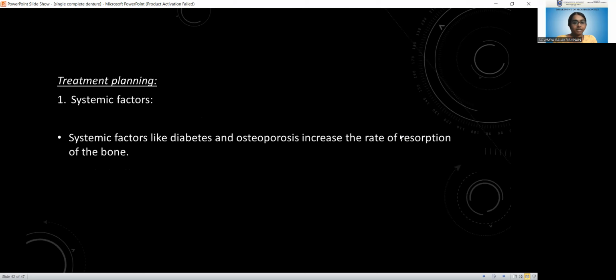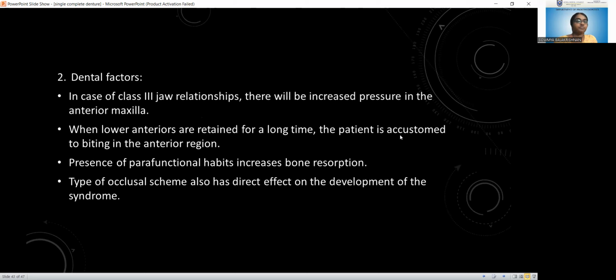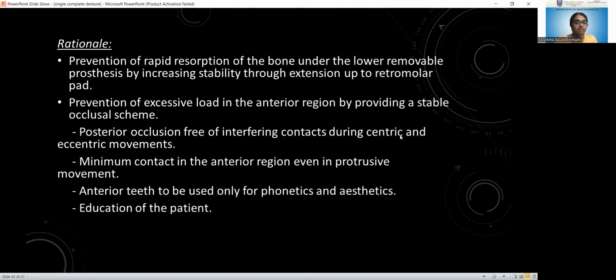So coming to the treatment planning, systemic factors like diabetes and osteoporosis increase the rate of resorption of the bone. Dental factors, for example, in the case of class 3 jaw relationship, there will be increased pressure in the anterior maxilla. And when the lower anteriors are retained for a longer time, the patient is accustomed to biting in the anterior region. Also, if the patient has any parafunctional habits, that increases the bone resorption. And the type of the occlusal scheme also has a direct effect on the development of the syndrome.